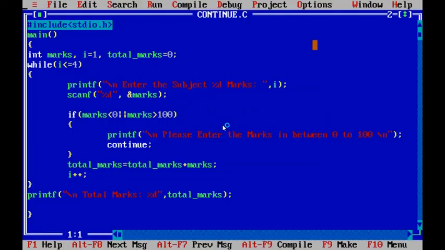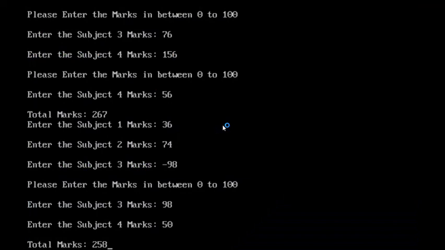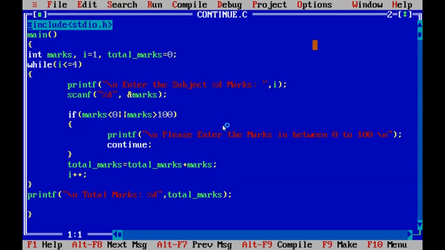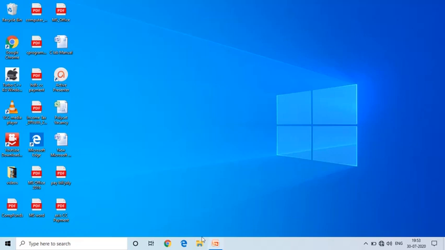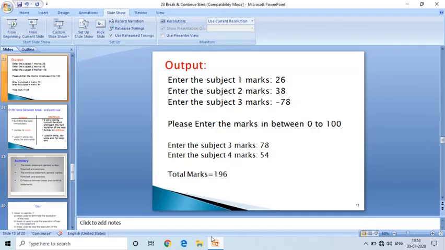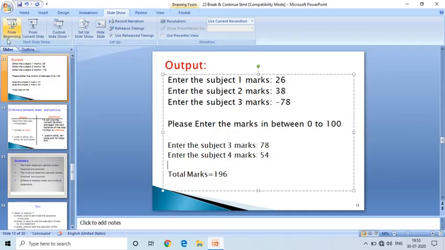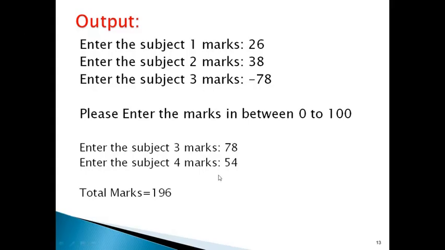This is the program. We'll see the output. The total marks is 258. If you add 36, 74 and 98, 50, we will get 258. Now close the compiler. We will go to the PPT. This is the expected output and we got the same result.